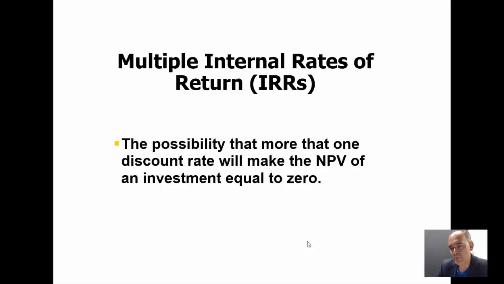Why do I say whenever it's possible to calculate it? Because so far we have been dealing with conventional projects. What are conventional projects? Conventional projects are projects in which you have an initial outlay, a negative cash flow, and then for the remaining years you have positive ones.